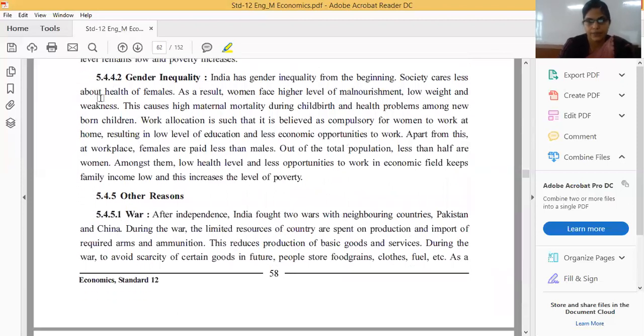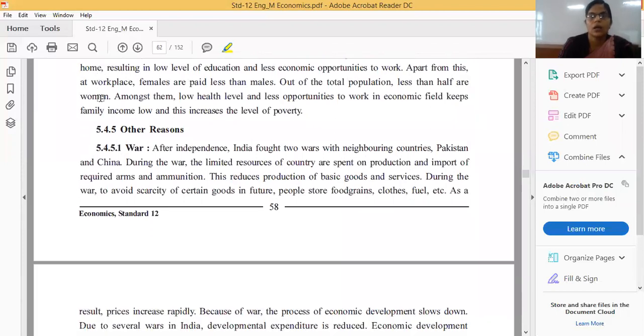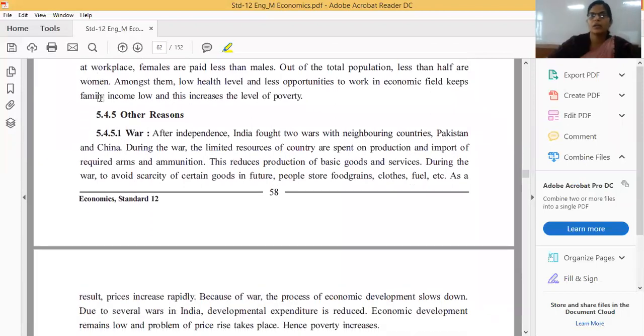Next one is other reasons. These other reasons are war. After independence, India fought two wars with neighboring countries, Pakistan and China. At present, the condition is also very critical with China.